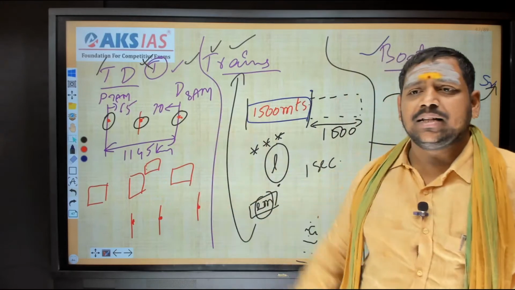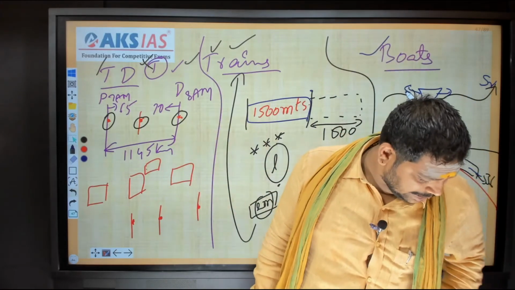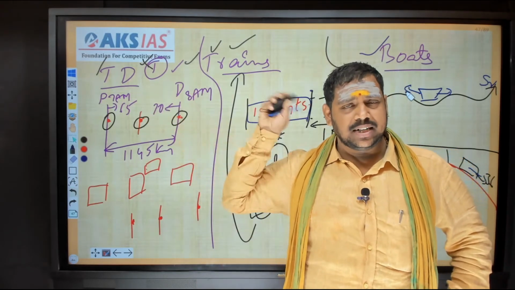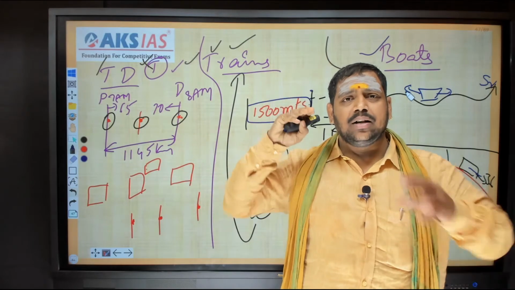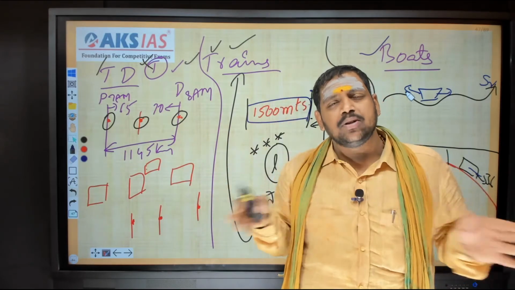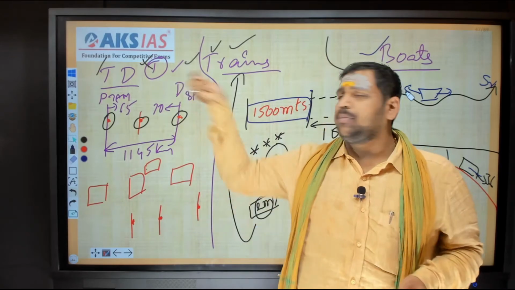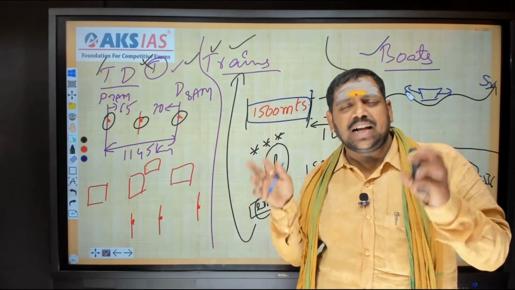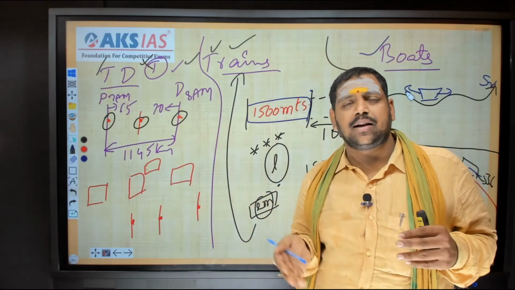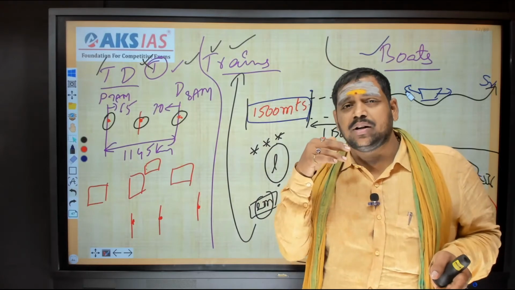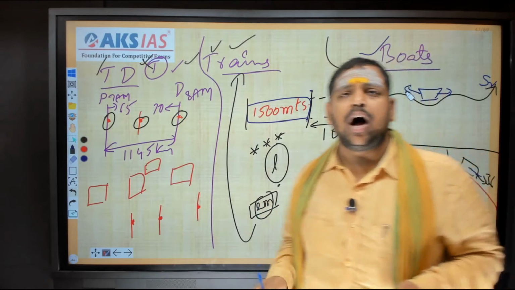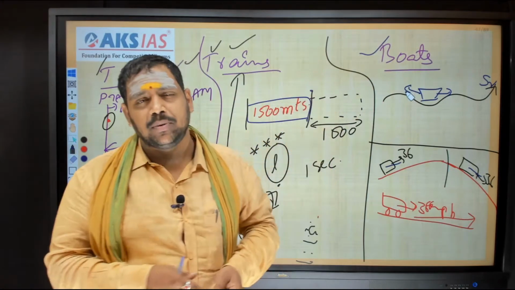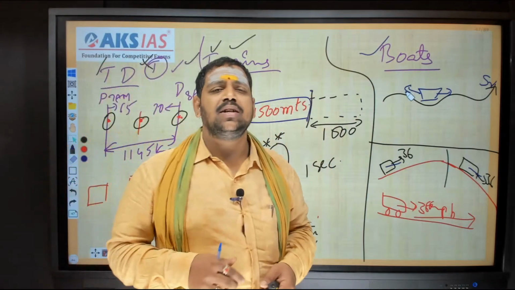So time and distance means the basic concepts. If you feel all objects are point objects, number one. Number two, if nobody is opposing or supporting, then that is known as time and distance. Coming to the trains topic, nobody will oppose or support in this topic. We will consider the length of the objects, whether it is a train, a platform, or a tunnel. Coming to boats and streams, either somebody will support me or oppose me. So this is the differentiation between time and distance, trains, and boats and streams.